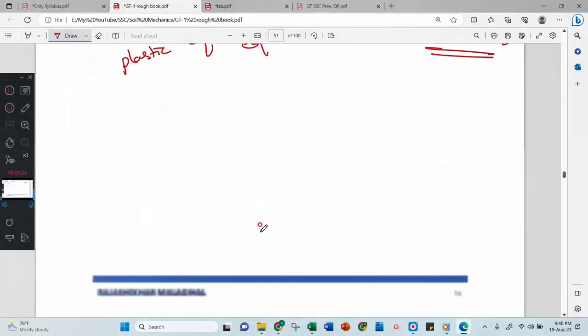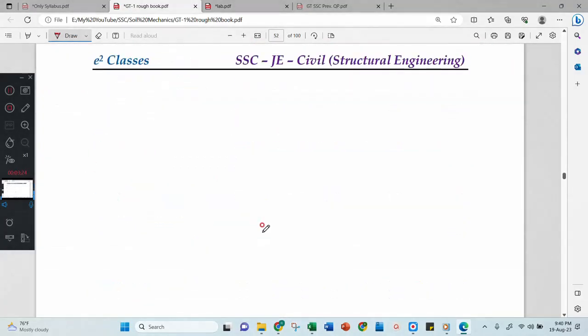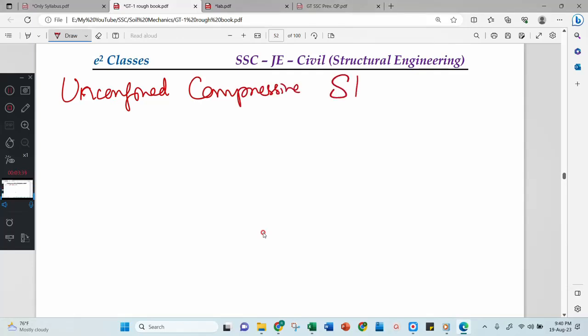Okay, now coming to the next experiment, the unconfined compressive strength test.